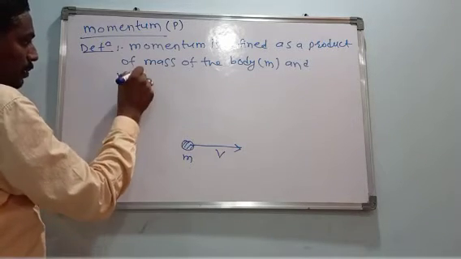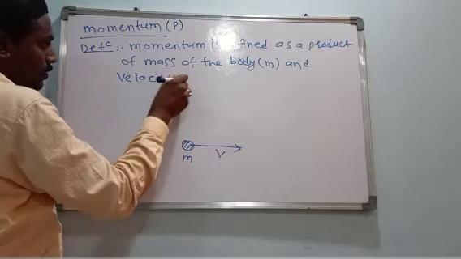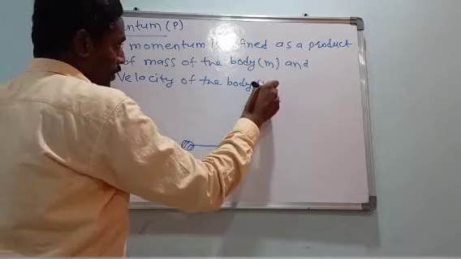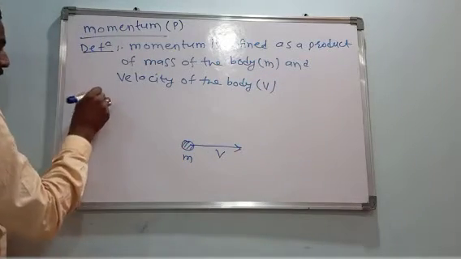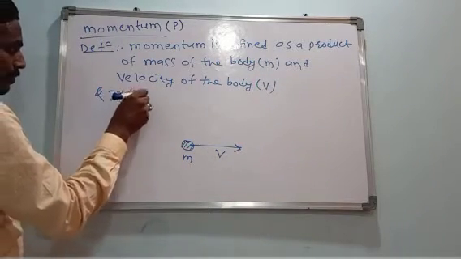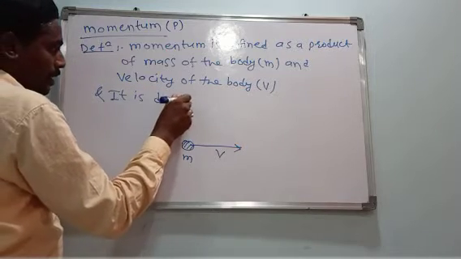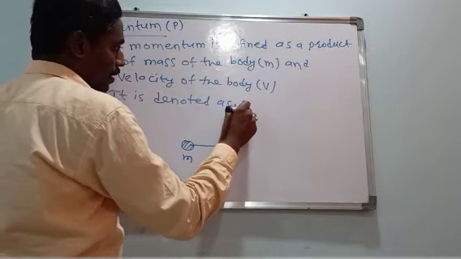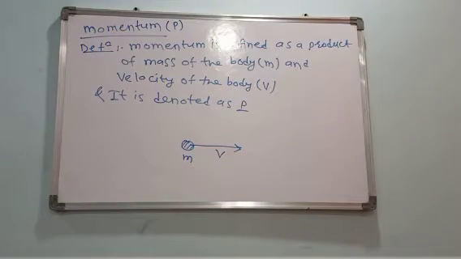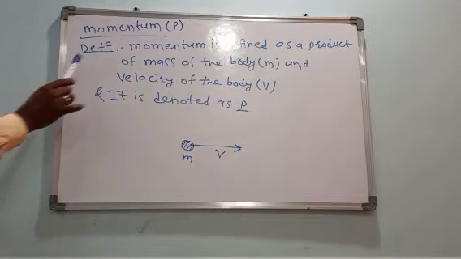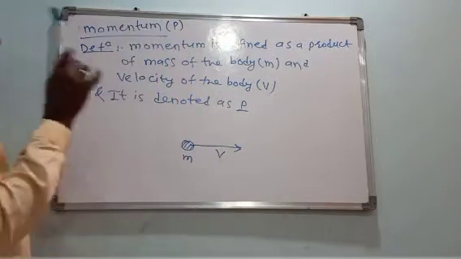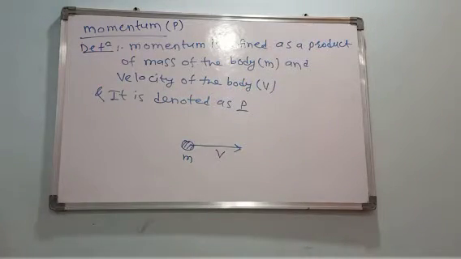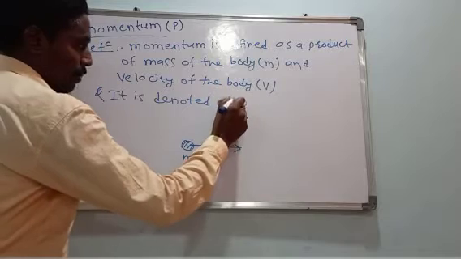Momentum is denoted as p. See here, momentum is defined as the product of the mass of the body m and the velocity of the body v, and it is denoted by p.